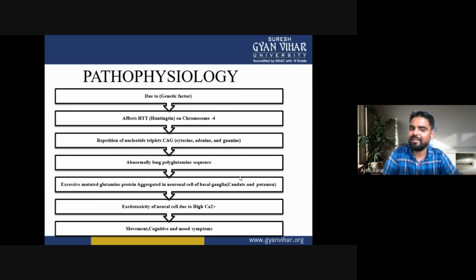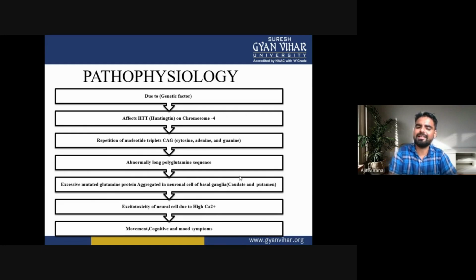The repetition of the nucleotide triplet CAG, meaning cytosine, adenine, and guanine, causes an abnormally long polyglutamine sequence. Due to the abnormally long polyglutamine sequence, excessive mutated glutamine protein aggregates in the neuronal cells of the basal ganglia, the caudate and the putamen, due to which